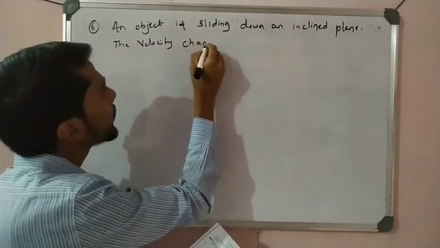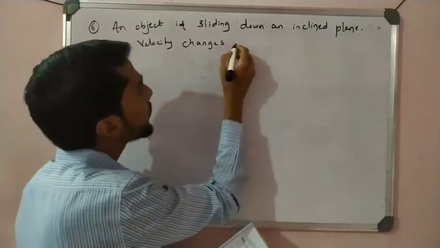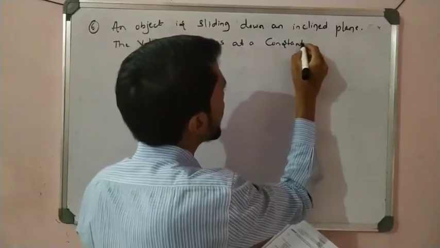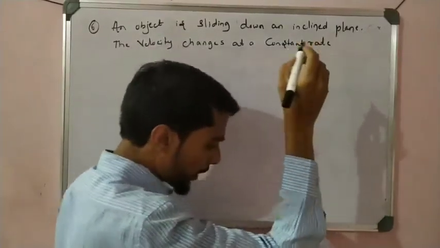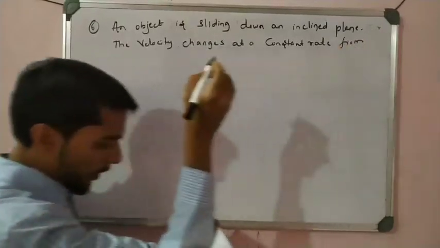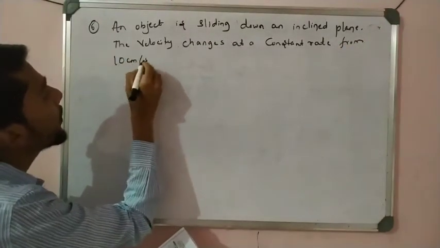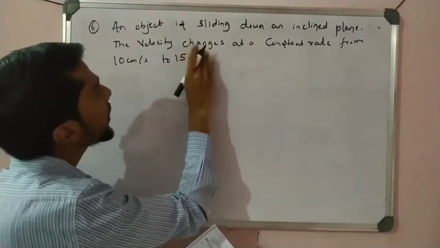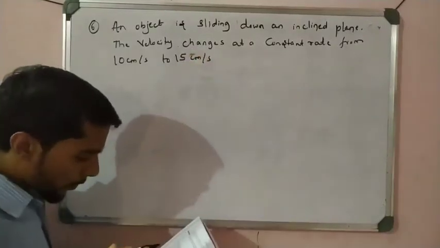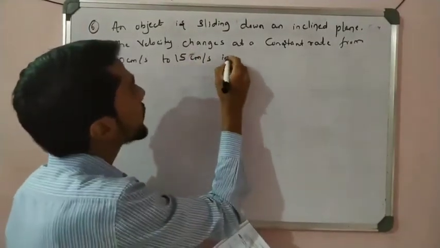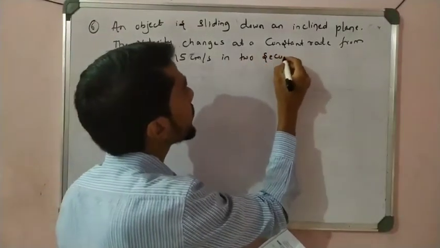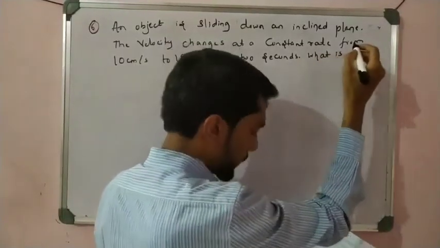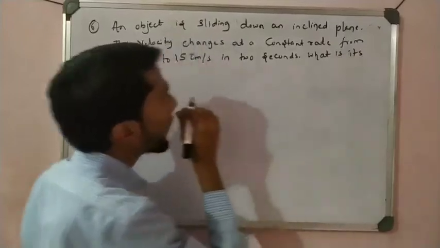The velocity changes at a constant rate, that is uniform, constant rate, from 10 centimeter per second to 15 centimeter per second in 2 seconds. Right? So what is its acceleration?